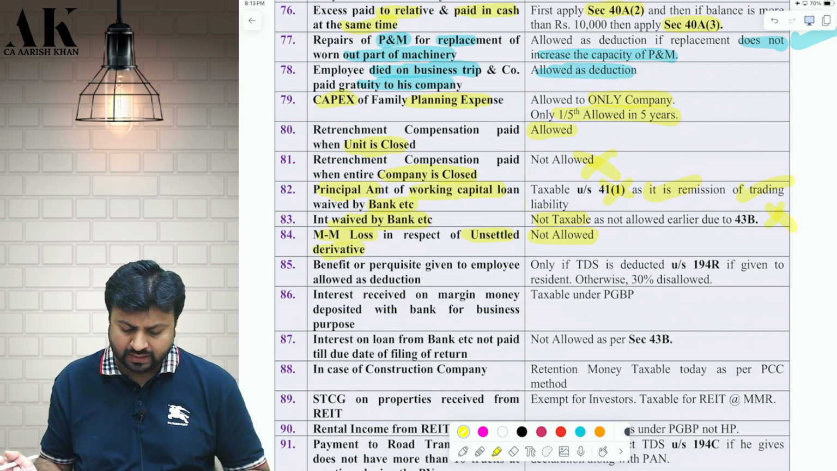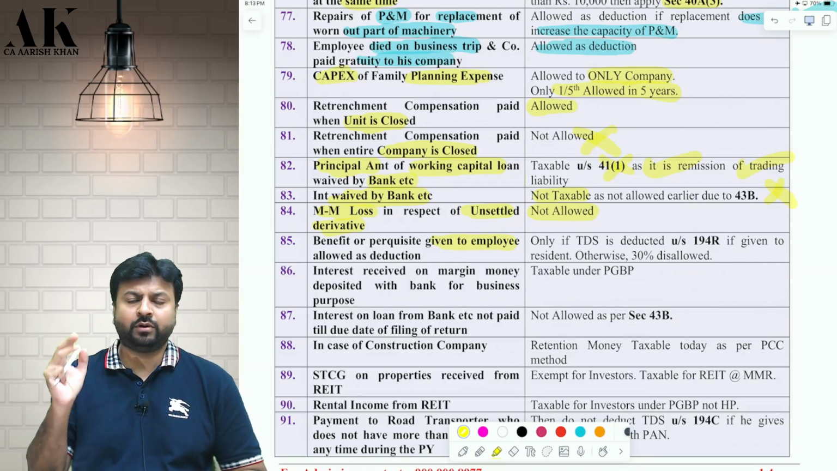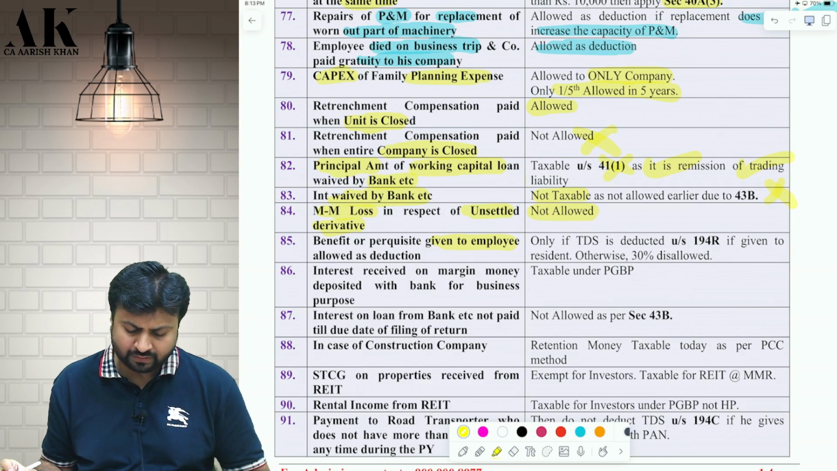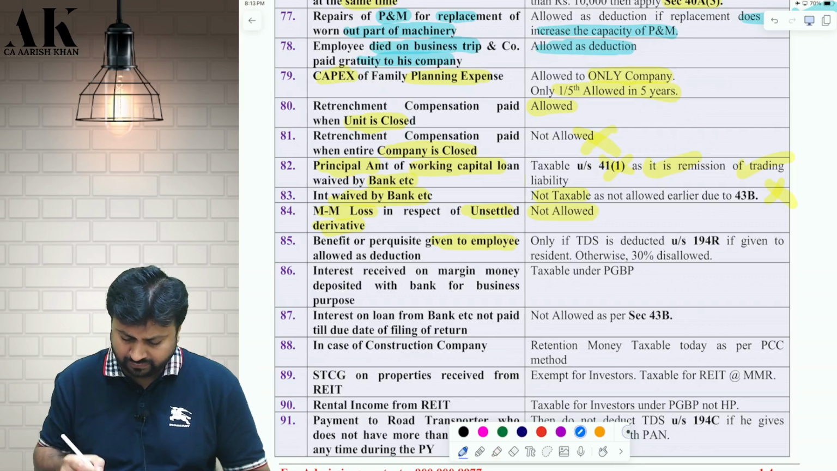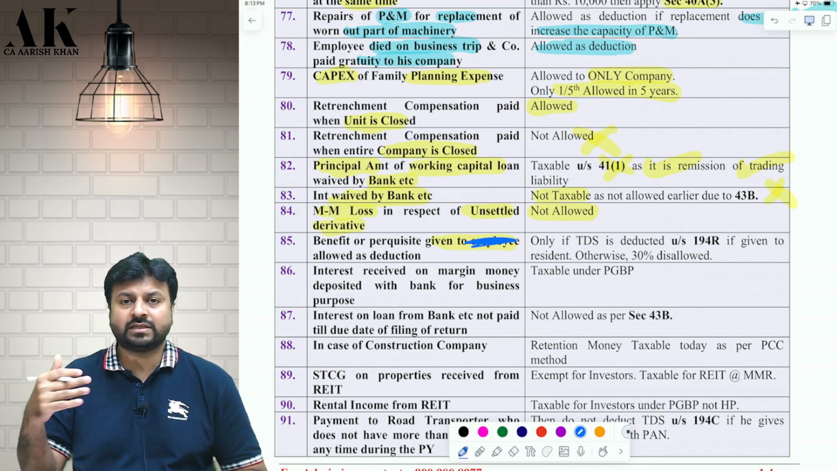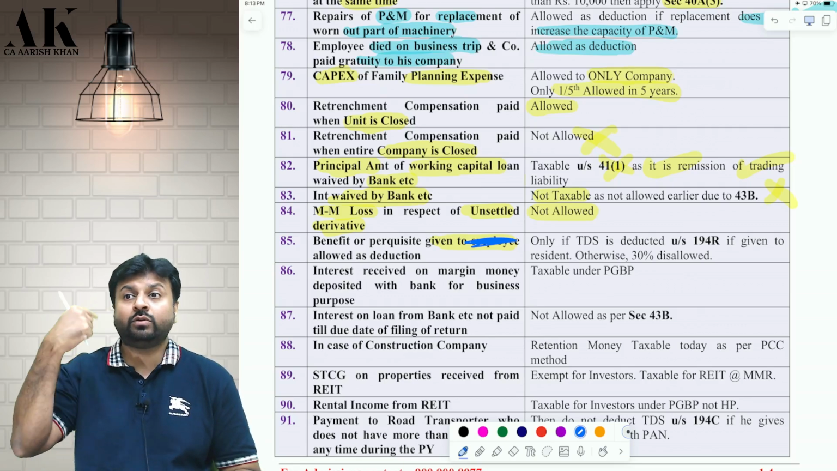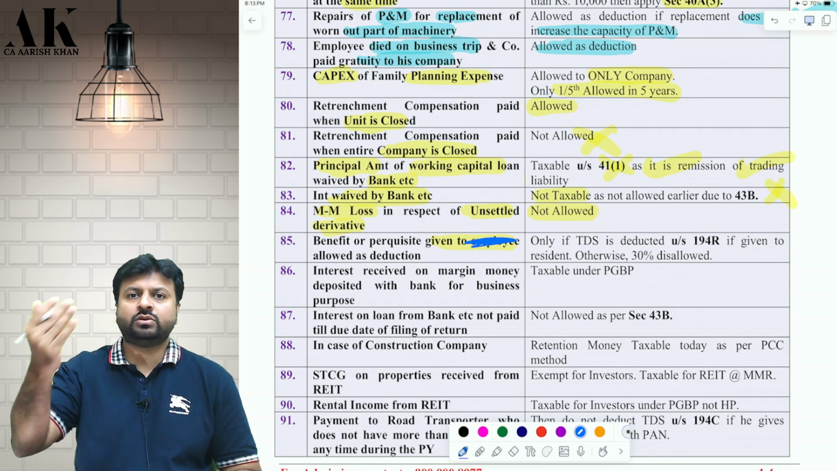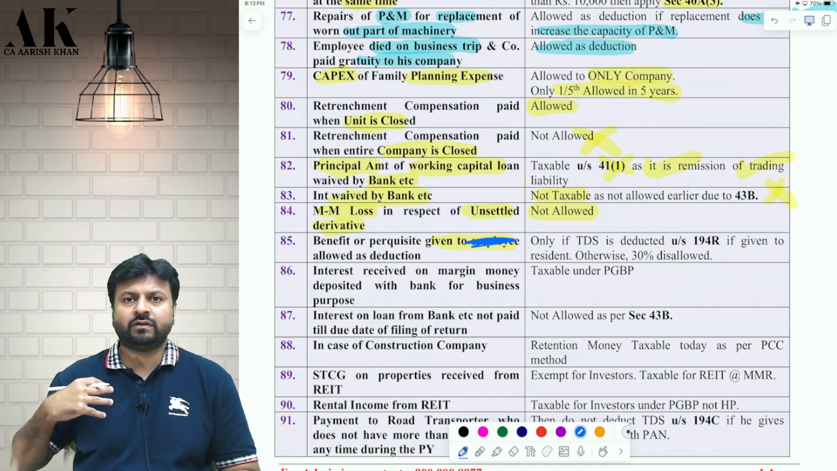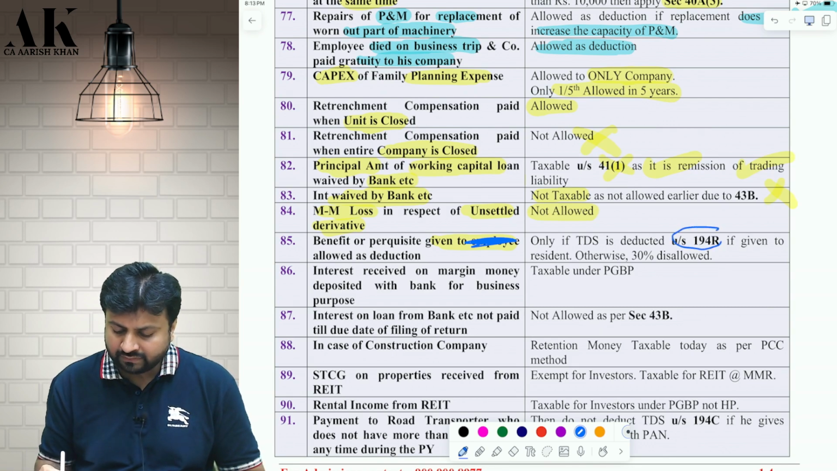Next one, benefit or perquisite given to an employee. If I give any benefit or perquisite to my employee, then I have to deduct TDS under 192. If I give a benefit or perquisite in the course of business or profession, not to an employee, that is, you have given me some benefit or perquisite in business and I am making a payment to you for that, then I am supposed to deduct TDS under 194R.